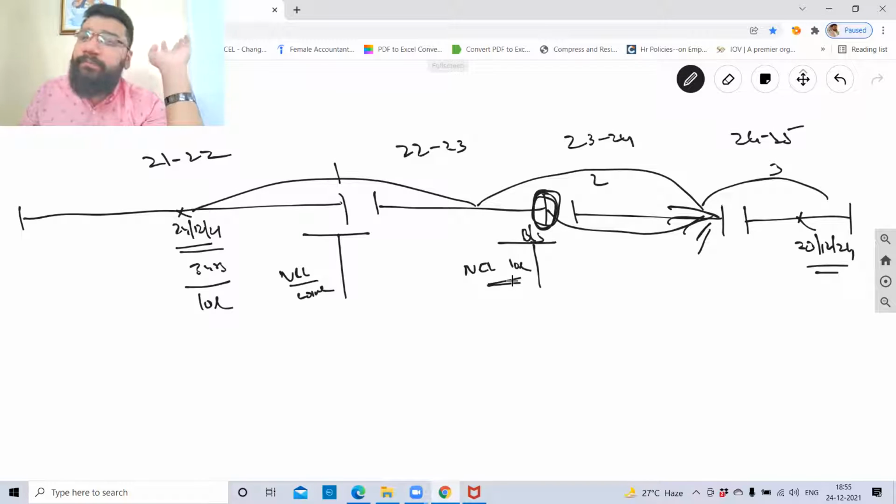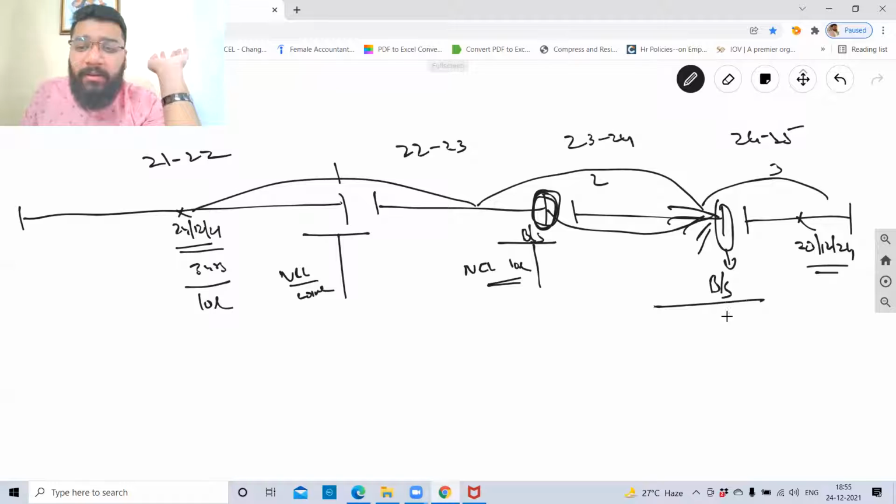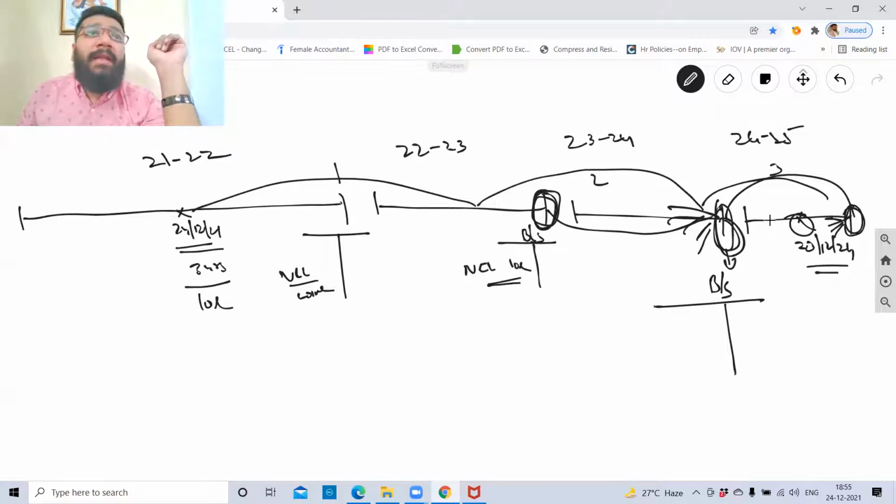10 lakh. Clear? Let's talk about the financial year 23-24. Here, if I classify the balance sheet, which category? Current liability, because from this balance sheet date, if I calculate 12 months, this is the benchmark date. Within the benchmark date, we are going to make the payment. Therefore, it is a current liability.